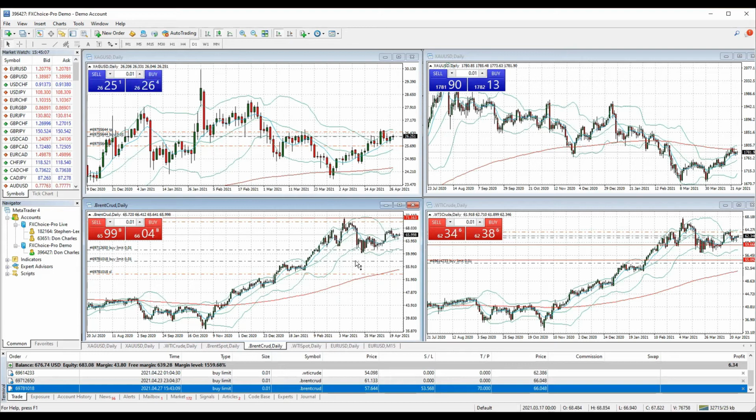If this order gets filled, when the price of the asset drops to this level, the order will get filled. If the price of the asset keeps declining and hits this area, the order will close. It will close in a loss, but the loss will be a small loss. If the price of the asset hits this area here, the order gets filled. And if the price of the asset goes up and hits my target profit, I will realize my target profit. My target profit is $70 right here.